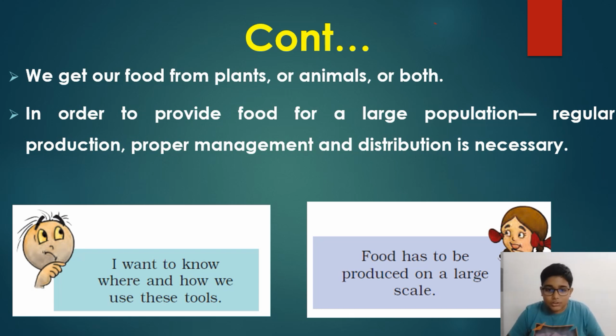So let's see what Boojho is asking and what Paheli is saying. I want to know where and how we use these tools. Food has to be produced on a large scale. These are things Boojho and Paheli are saying, and you'll understand when you read the chapter.